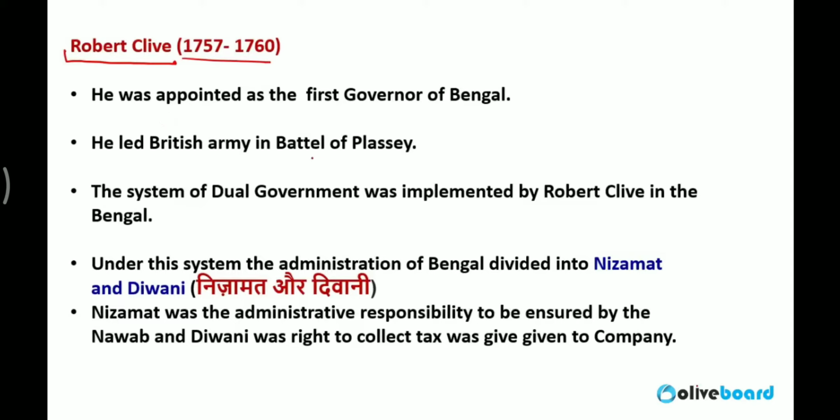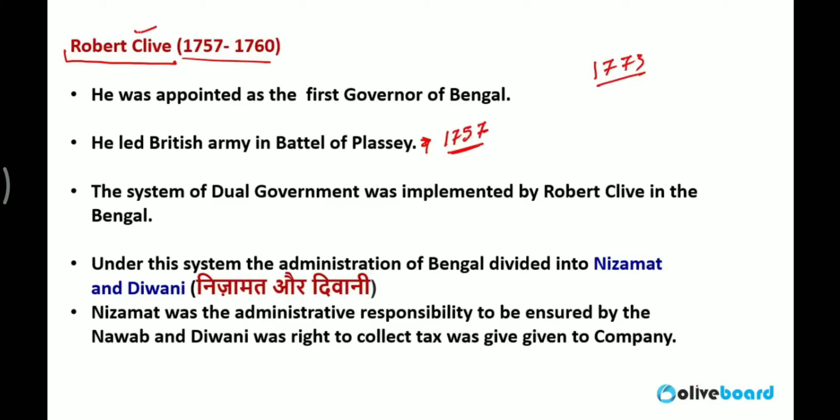I'm sorry guys, initially I told you 1773. 1773 was the year of the Battle of Buxar. 1757 was the year of the Battle of Plassey. So that was the Battle of Buxar. Sorry from my side.